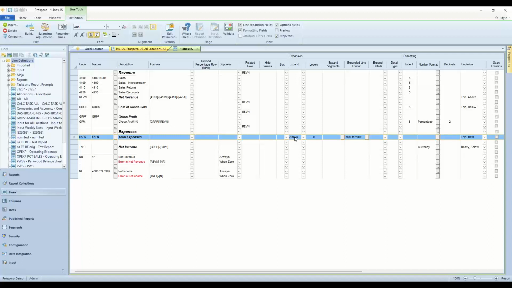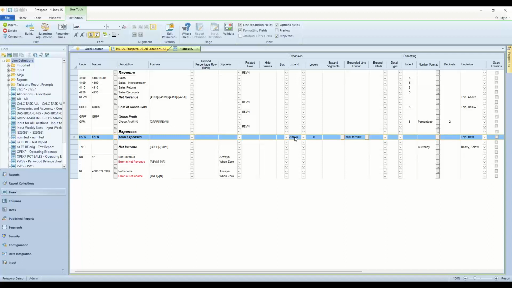Now, your row formats from FRX, we can copy those from FRX over to here. So different layout for it, but we pull all that from FRX with you, so you do not have to recreate those. You'll have those when you get up and running, and we have a very quick process for doing that copy from FRX definitions over to Prospero. So less than a week. We do the copy in a day, in fact.